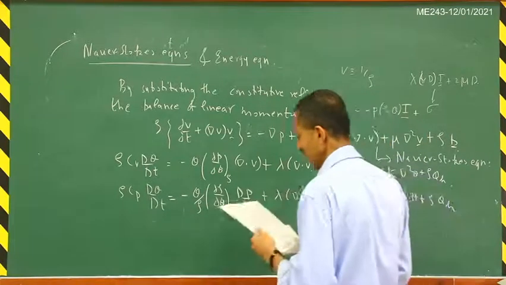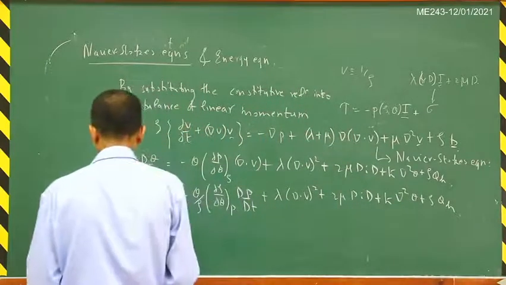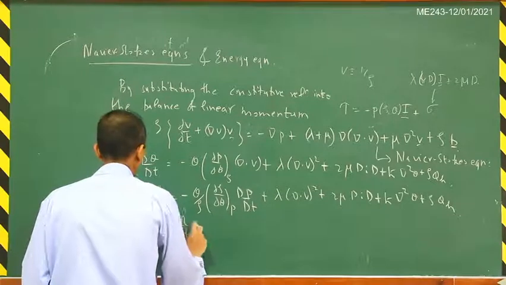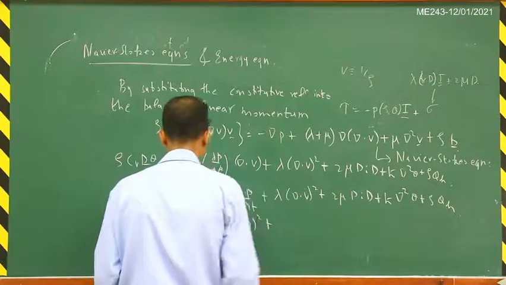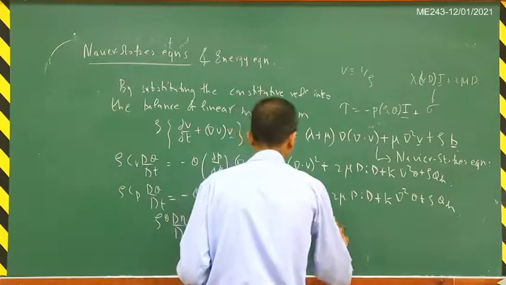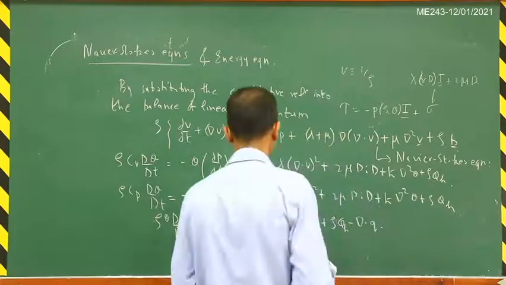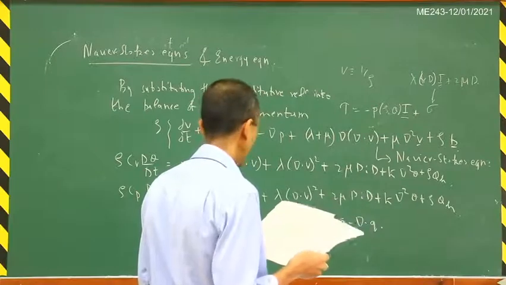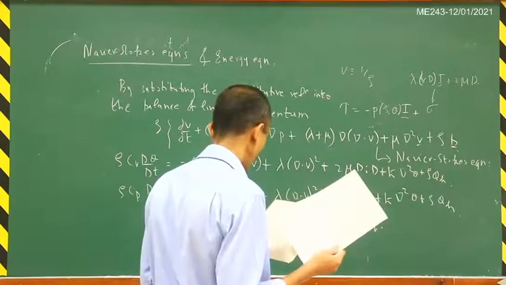Now if you further substitute it into the entropy equation, then you will also get rho theta d eta by dt is equal to lambda (del dot V) square plus 2 mu times D matrix inner product D plus rho QH minus del dot Q. So that is now the equation for the entropy here. So basically, this is the summary of the various types of equations that you will have to solve here.